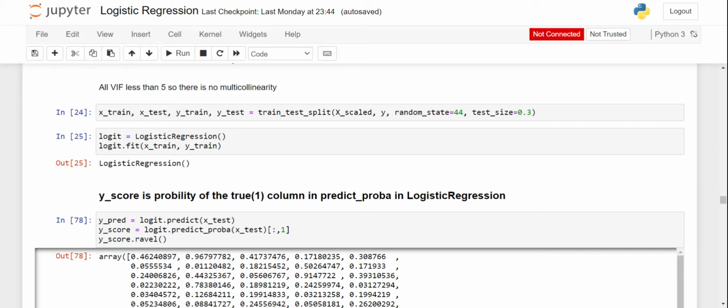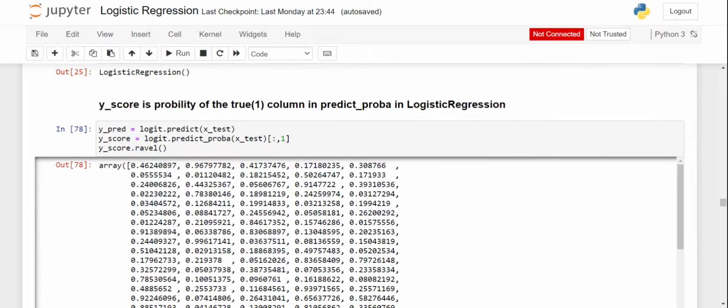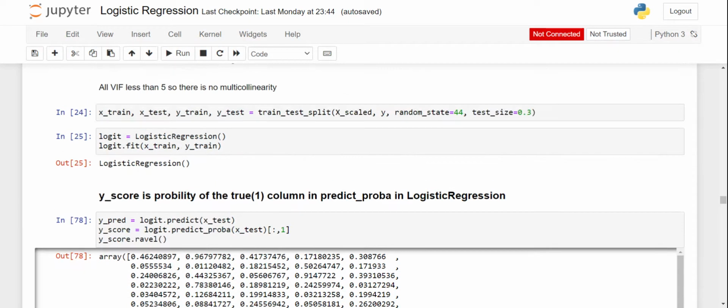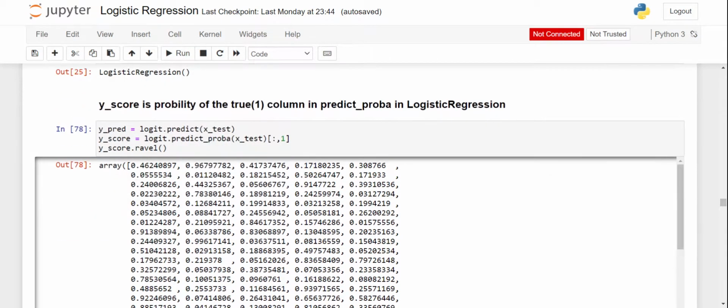Now I call the function logistic regression, store it in the logit object, and then call the fit function to fit the data X train and Y train. Now we will print Y predicted and Y score.